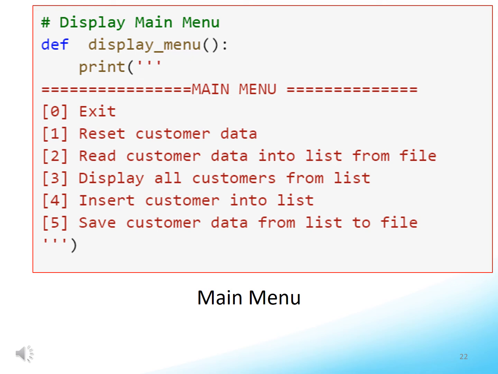This slide shows the code for a simple menu function. The function just prints a multi-line string which explains the options for the user's input.